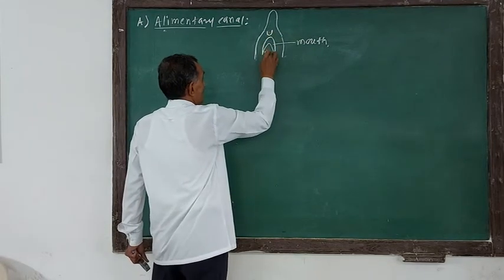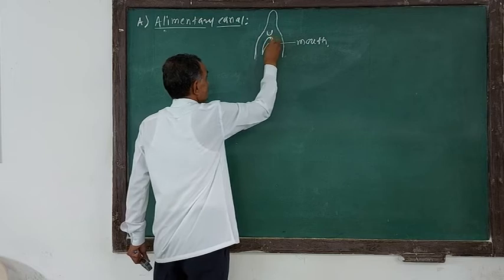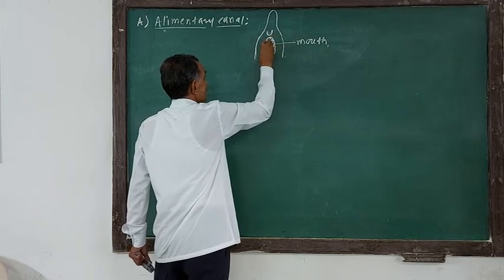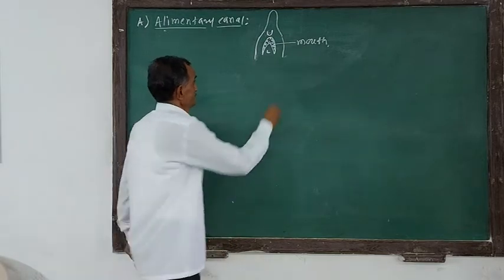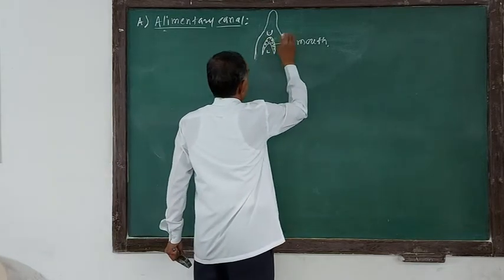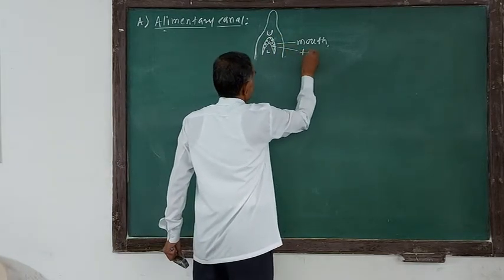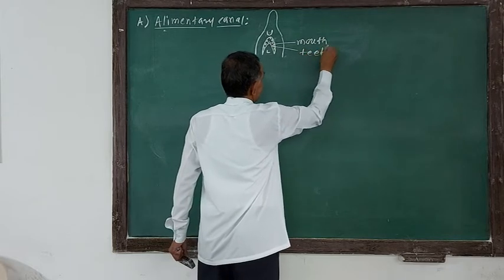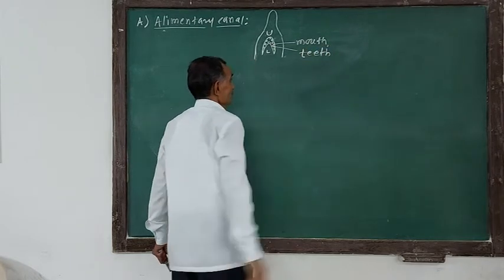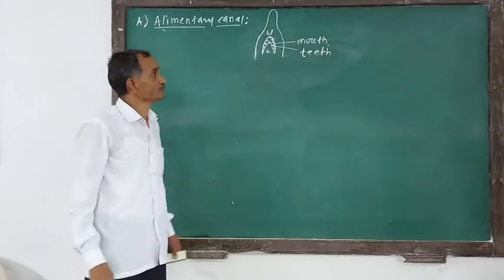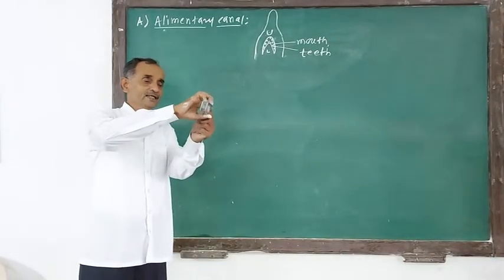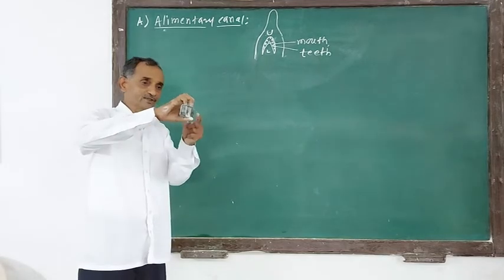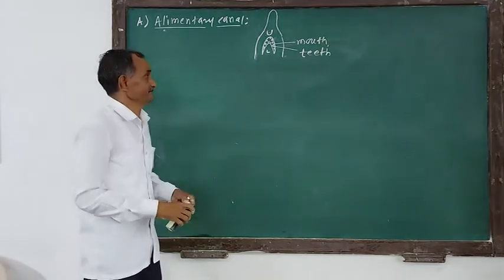On both jaws, teeth are present, which were considered in external characters. Teeth are backwardly directed to prevent the escape of food material from the mouth cavity. Once the food is caught, it cannot escape because teeth are backwardly directed.